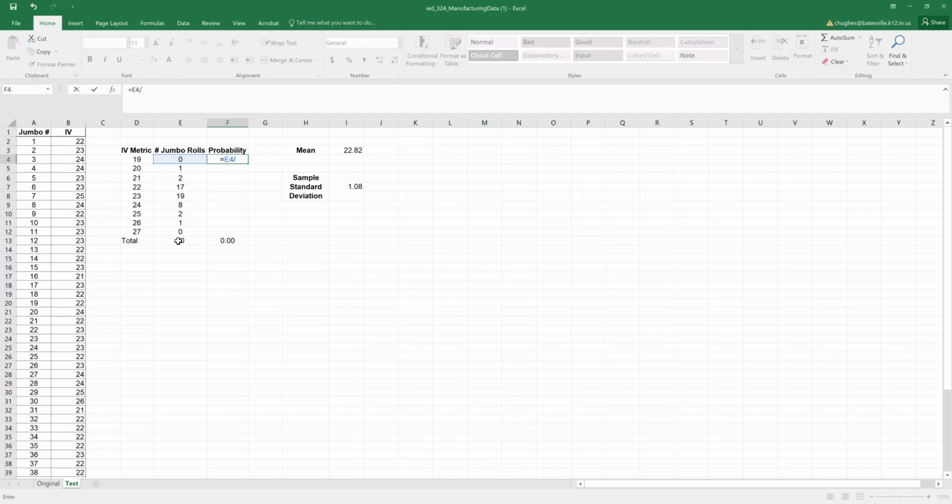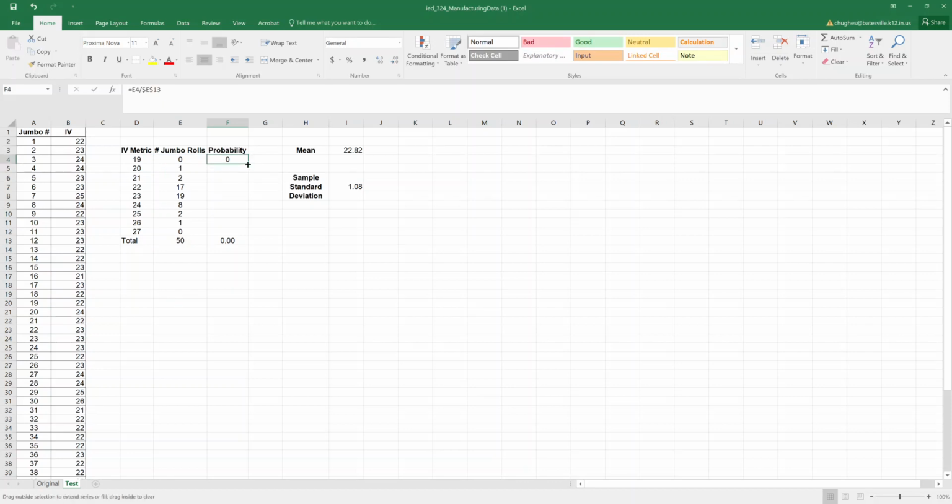To make sure that I keep this, I'm going to use an absolute cell address. Typing a $ sign by holding down Shift and pressing the number 4 on the keyboard, capital letter E for the column, another $ sign, and then looking at the cell reference, which is E13. I could also have selected the cell and pressed the F4 key to do the same operation. Hitting enter will get a probability of 0.